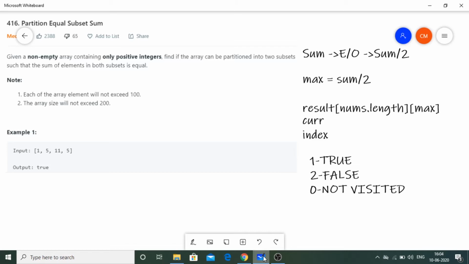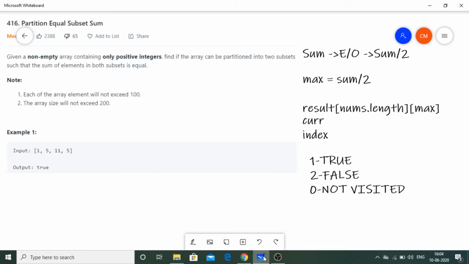Okay, so I will be using another variable max for this purpose, and in the max variable I am going to store sum by 2. This question can be solved from multiple approaches, and one of them is the naive approach, where you can just calculate each and every sum possible in this array and then check whether that is equal to max or not.